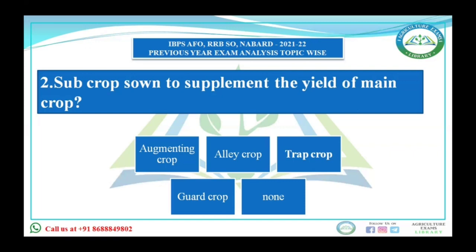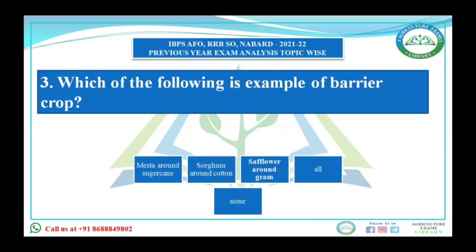Again, guard crops are grown to protect another crop from high speed wind, like mesta around sugarcane. Our question was which crop is sown to supplement the yield of main crop, and that is augmenting crop. Next is, which of the following is an example of barrier crop? Guard crop is another name of barrier crop.